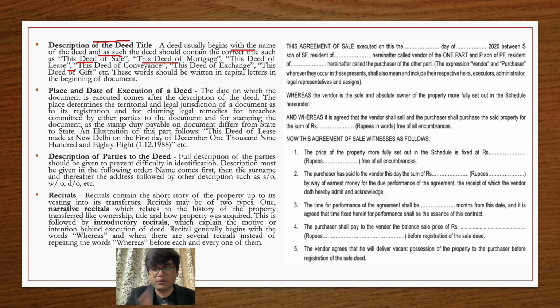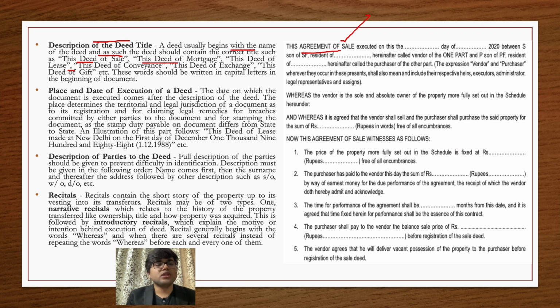In our deed that we were discussing in the previous slide, the word was the agreement to sale. So they have mentioned this particular component. So part 1 is completed. They have given the description of the title deed. And what is the description in our case, in our agreement? That is agreement to sale. So they have given the description, first component done.